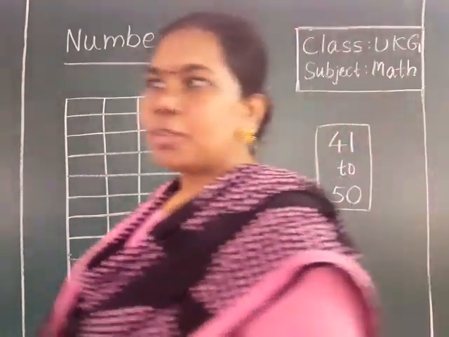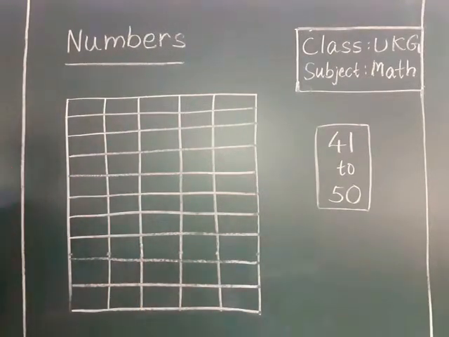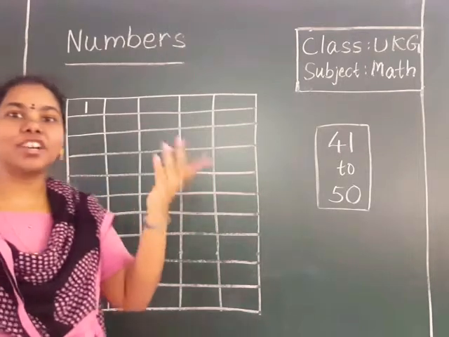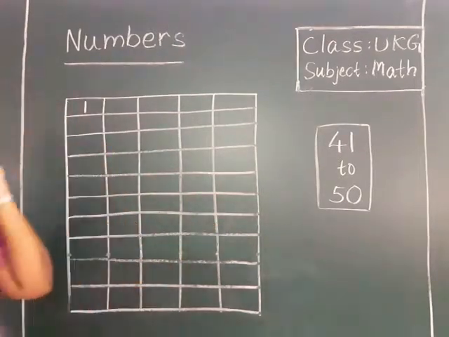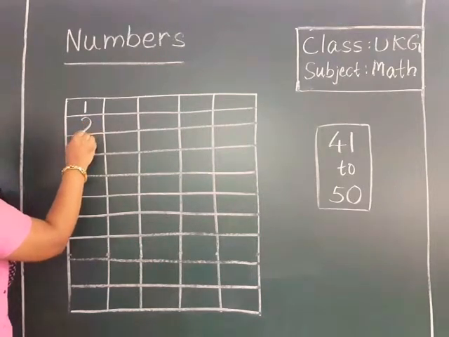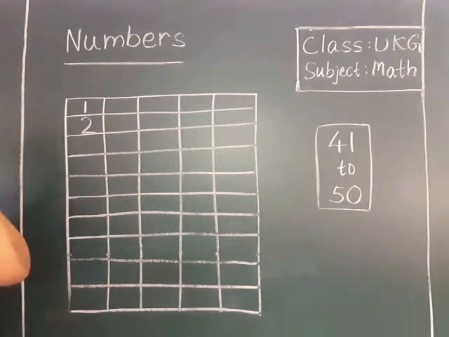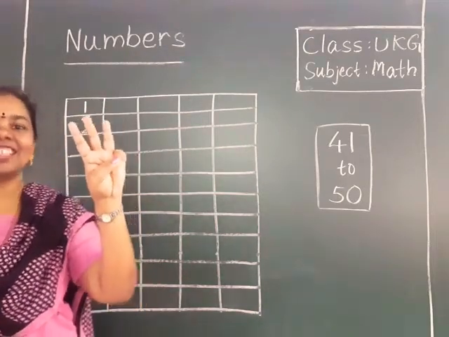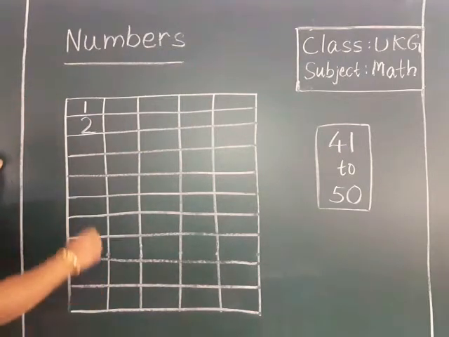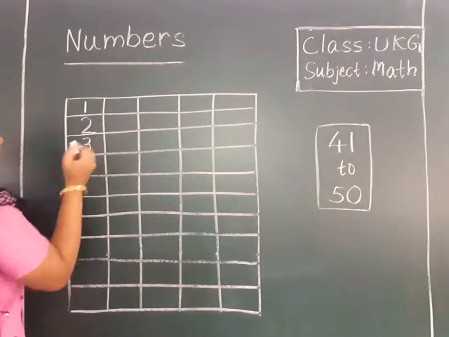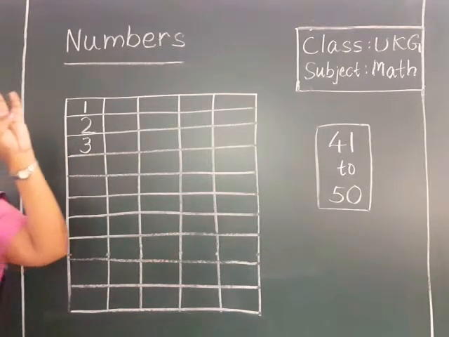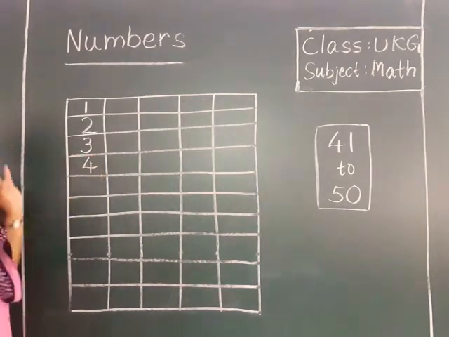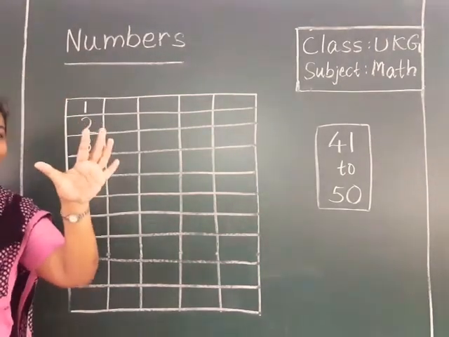Now, what is the first number, children? 1. After 1, which number will come? Very good, it's 2. After 2, which number will come? 3. After 3, 4. After 4, 5.